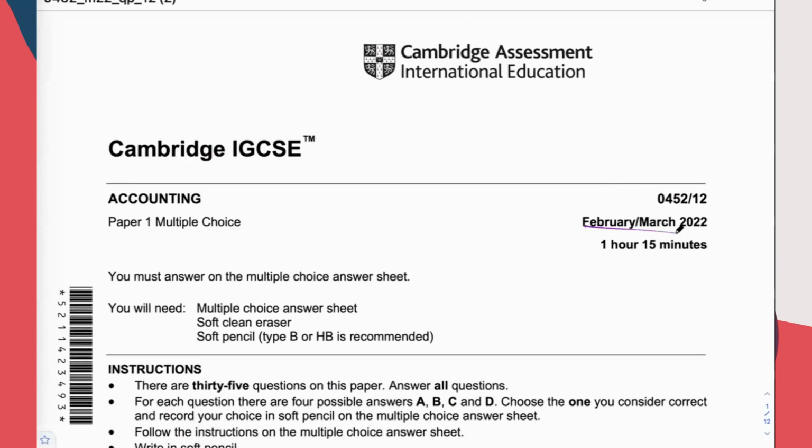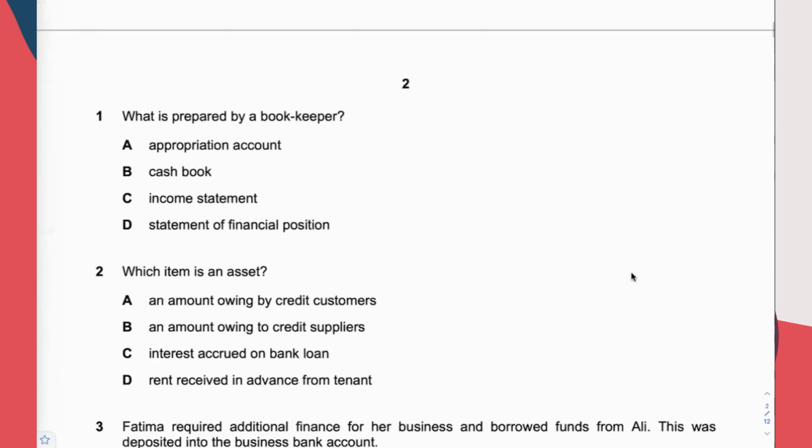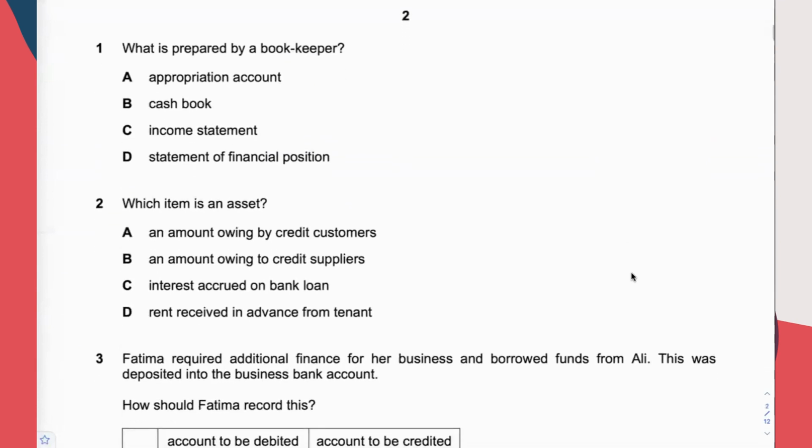Okay, so February, March 2022, paper 1. For the past 2 lessons, we have discussed the May, June 2022, paper 1, and then the October, November 2022, paper 1, focusing on just the variant 3. Okay, now the February, March ones in 2022. Question 1, what is prepared by the bookkeeper?